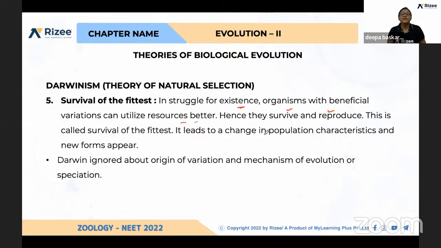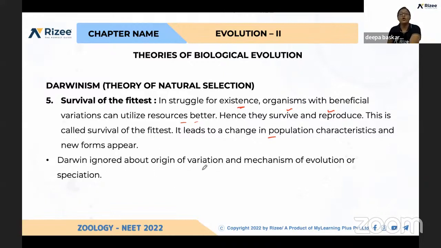So automatically this leads to the change in population. Whichever species are fit for survival can continue. And again, if a new environment is created and they are adapting to that environment, they can survive. And for that adaptation, some new changes are happening at their genetic level. So this is called the survival of the fittest.